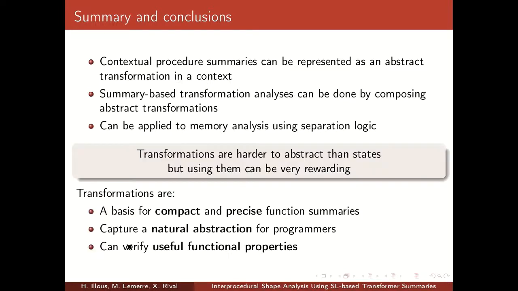To conclude, transformations are harder to abstract than states, but they are very useful, and using them can be very rewarding. They can be used for compact and precise function summaries. They capture a natural abstraction for programmers, and they can verify useful functional properties, like whether a function is read-only, or whether a sorting algorithm is in place.